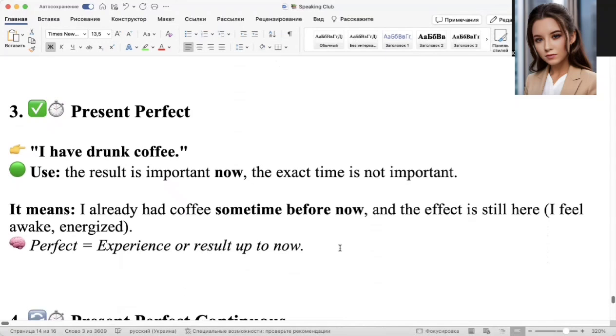Present perfect. I have drunk coffee. Perfect we use when the result is important now. The exact time is not important. So, I have drunk coffee. It means I already had coffee sometime before now, and the effect is still here. I feel awake, energized, so perfect is experience or result up to now. You finish the drink and you have a result.